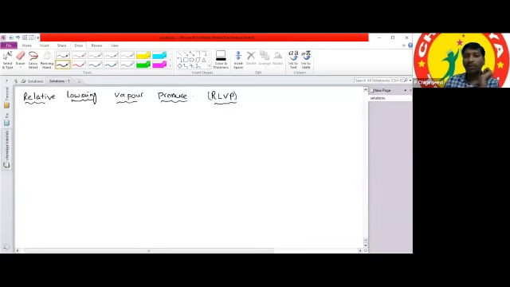The same concept is also given in some books. Relative lowering of vapor pressure is explained by Raoult's law. According to Raoult's law, the partial pressure of the solution is equal to the product of the vapor pressure of the pure solvent and the mole fraction of the component, solute or solvent. Two conditions are there. When the solution contains a non-volatile solute, we have one formula. When the solution contains a volatile solute and a volatile solvent, we have another formula. That concept is also explained based on this.